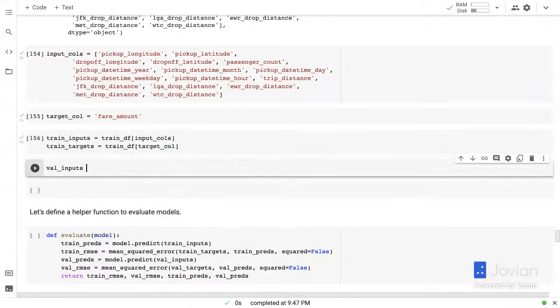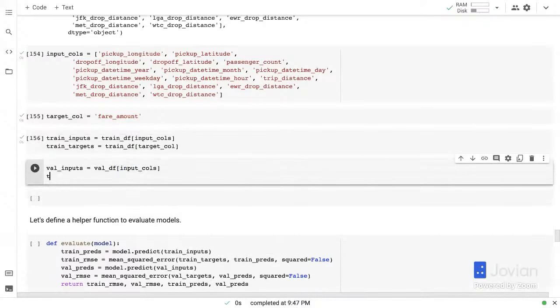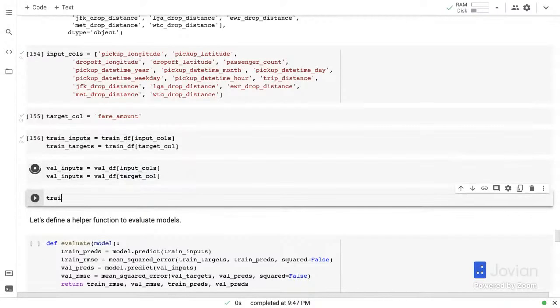Let's create val inputs, that is val_df[input_cols], and val_targets, val_df[target_col]. And finally, we have the test inputs, which is just test_df[input_cols].